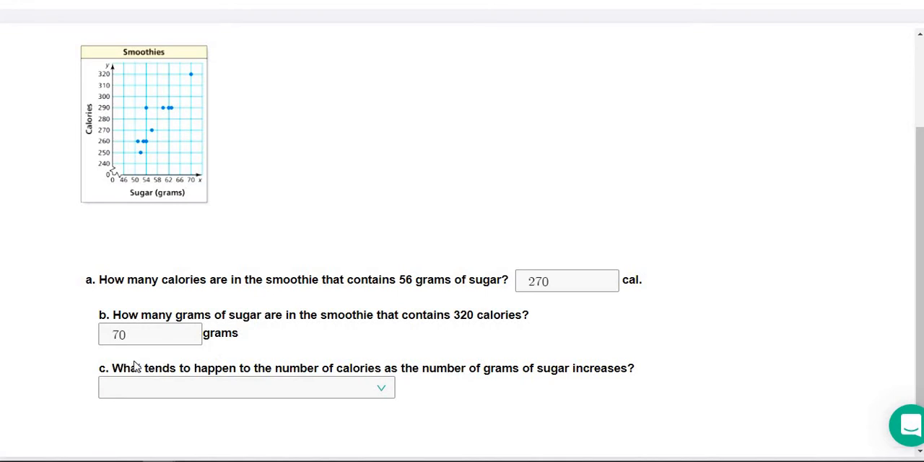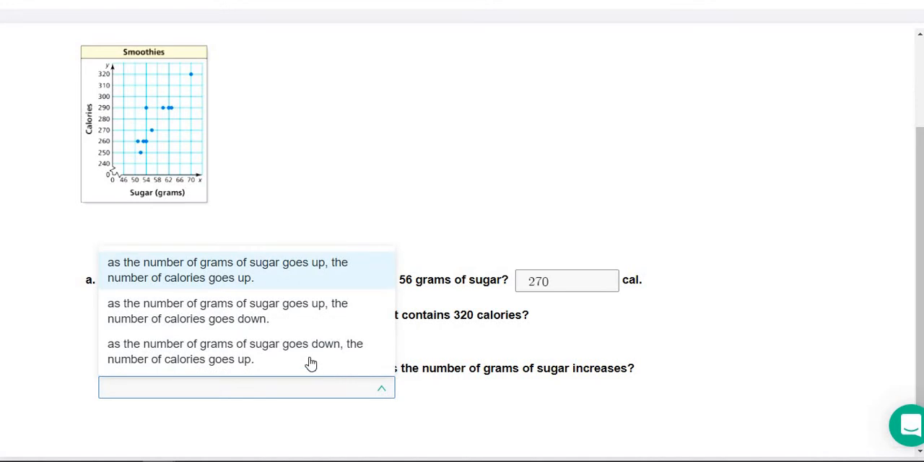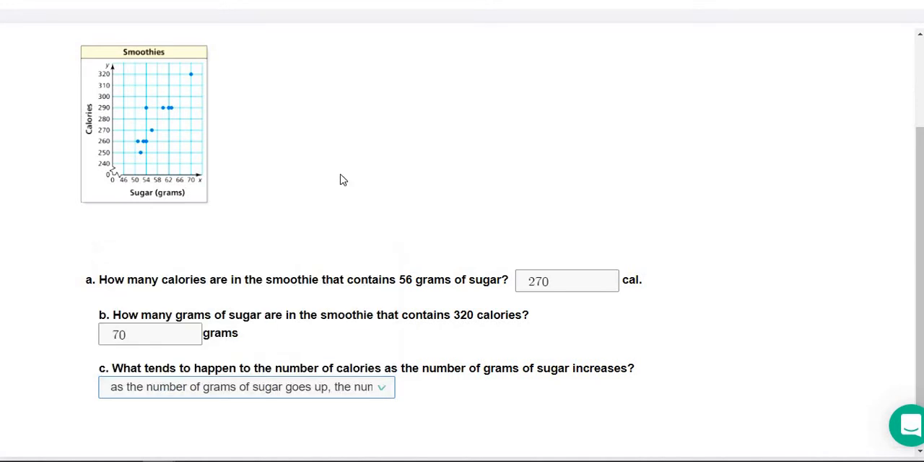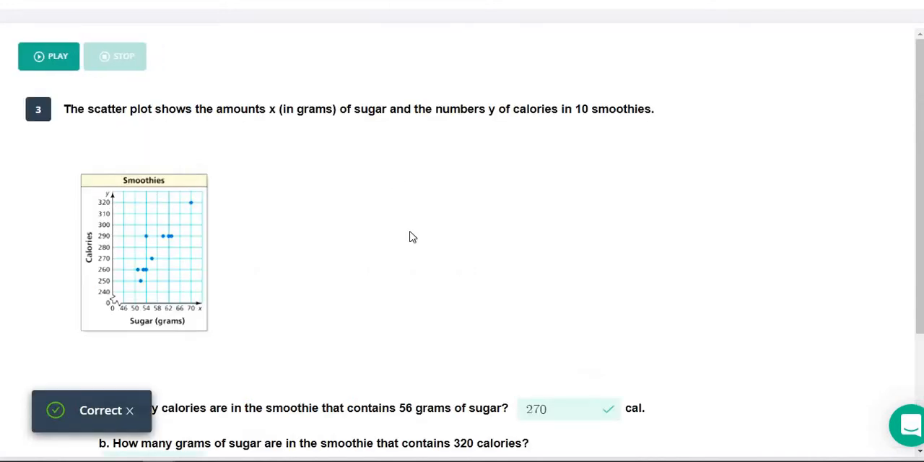So just to wrap up everything this graph is showing us, what tends to happen to the number of calories as the number of grams of sugar increase? So here we see the number of sugar grams are going up as we go to the right, and as we go to the right, we see the calories are increasing. So that means as the number of grams of sugar goes up, the number of calories also go up.